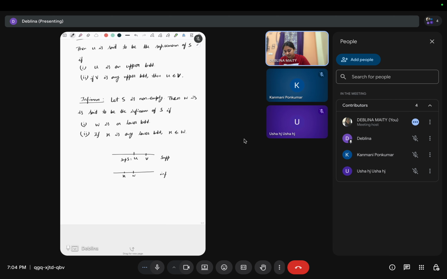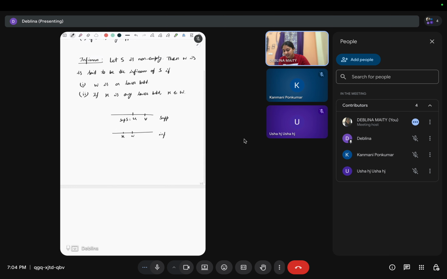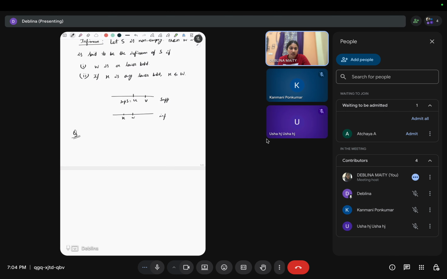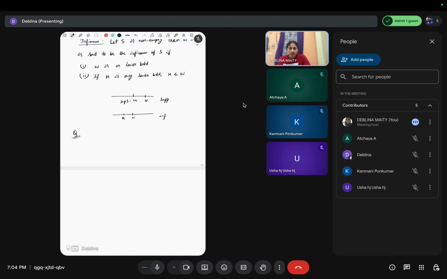Now, the question is the existence and uniqueness. If S is a non-empty set, does there exist two suprema of the set S? Can you guess if it is unique or not? So the question is, if the supremum or infimum exists, is it unique or not?